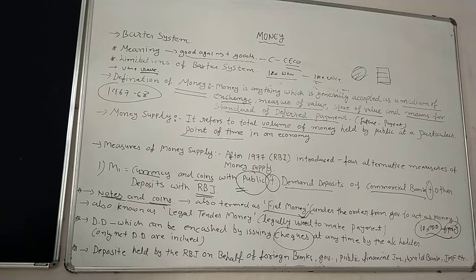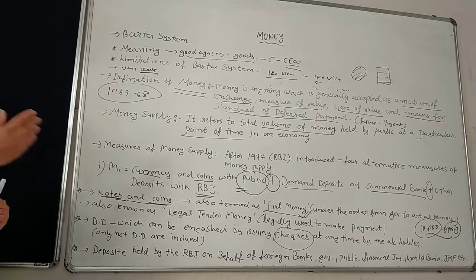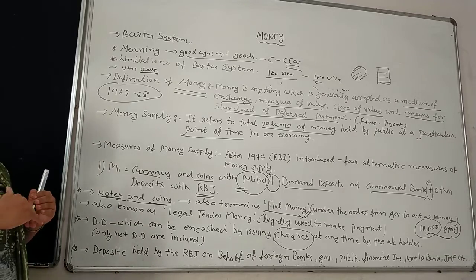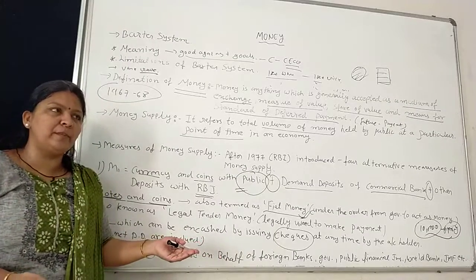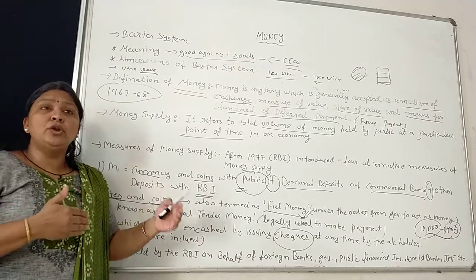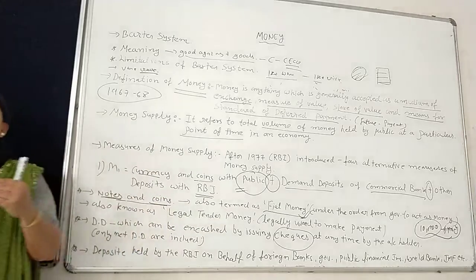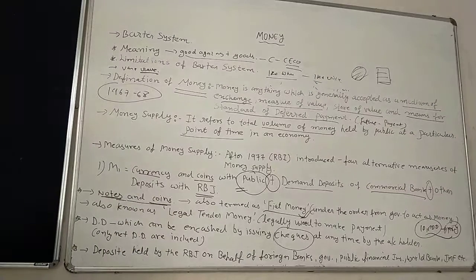So what is net demand deposit? It must be noted that demand deposits are taken on a net basis. You already know about net and gross. Interbank deposits are excluded. It means HDFC transfers to SBI. So first it was calculated in HDFC, now the payment is in SBI, so it would be considered in SBI also. So there is a dual entry, and this type of consideration is not calculated in this matter.